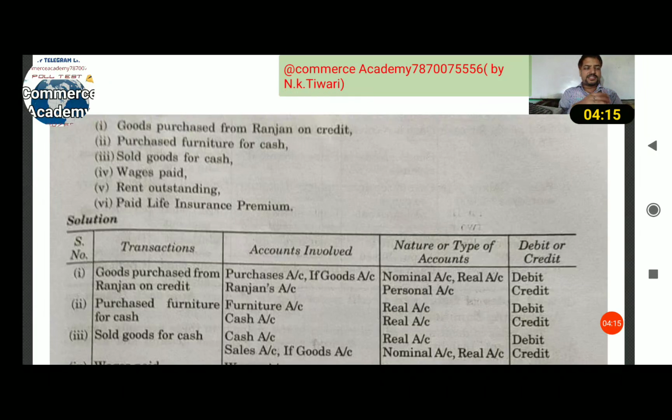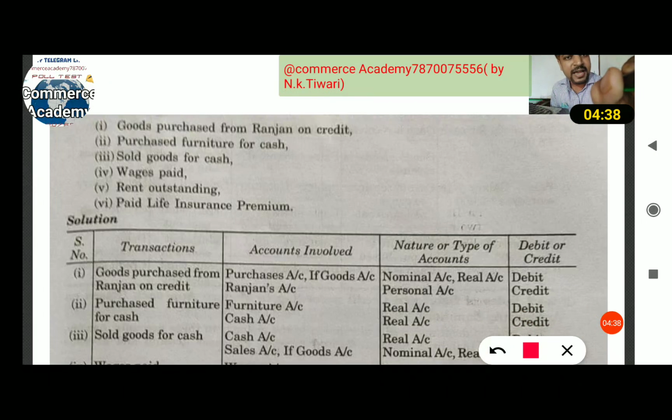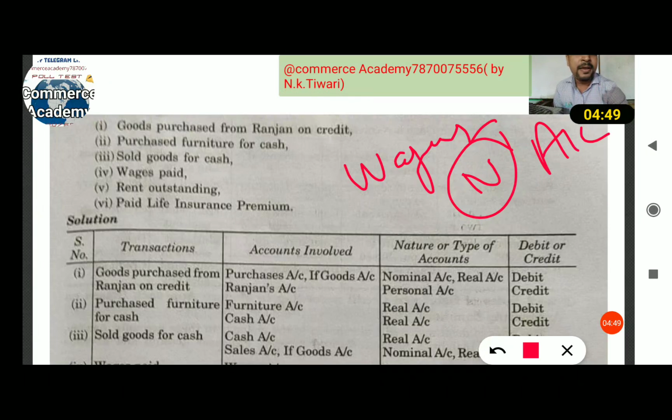Okay. Next, wages paid. What happens when you pay the wages? Wages is a nominal account because it is an expense. When you pay the wages, that is an expense. When you receive the wages, that is income. So wages paid is related to the nominal account, and cash is a real account.